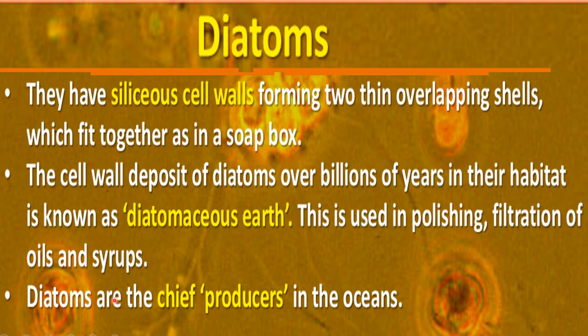These are photosynthetic, so they can produce their own food and work as a source of food for other organisms living in water. Like plants are primary producers on the earth, likewise these diatoms are chief producers in the oceans.